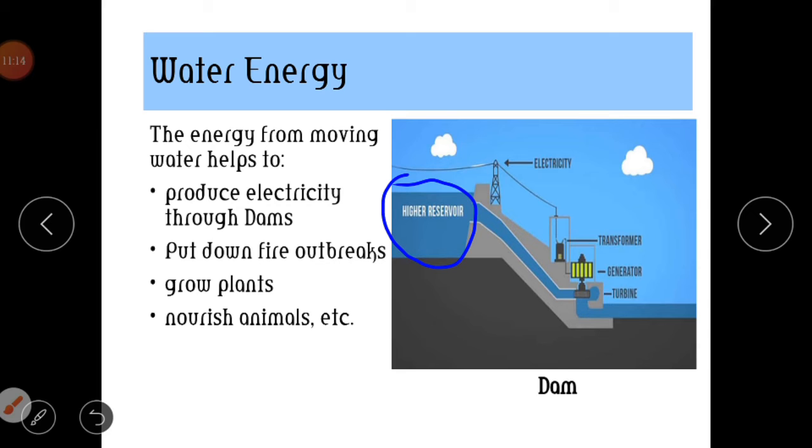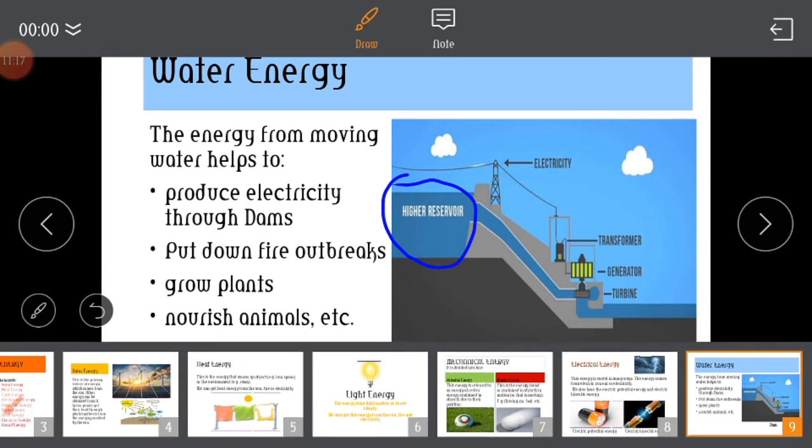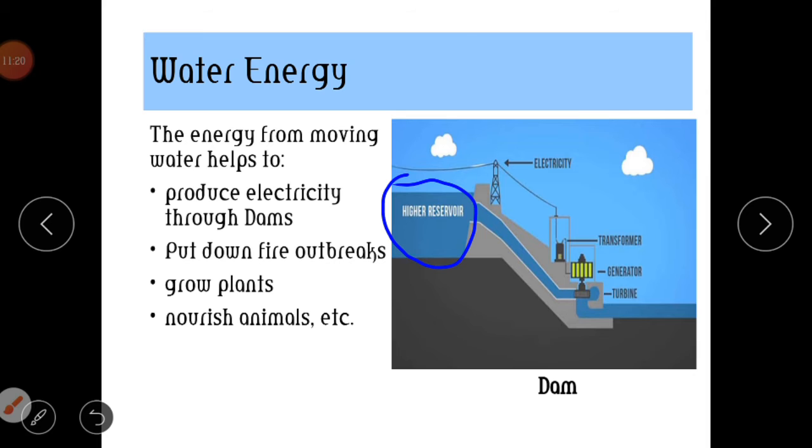Now, a narrow passage is created for this water. You know the reason why this was done? So that the water will move with great pressure, with force, move down, so that it will come here and turn this turbine. This is called a turbine, and turn it.